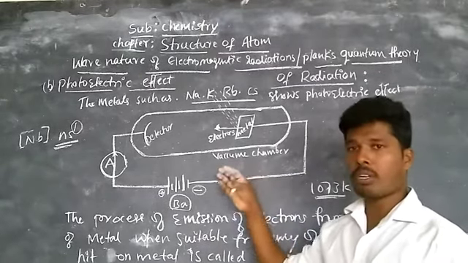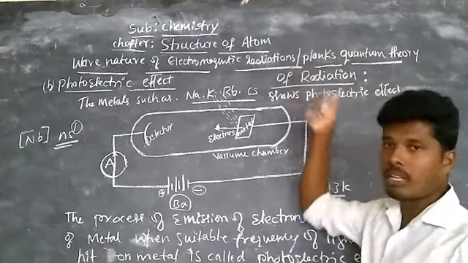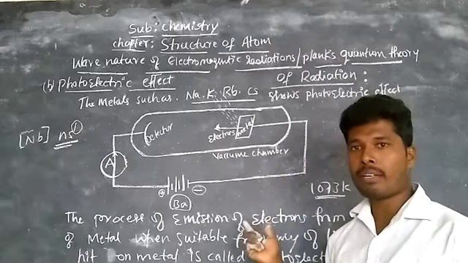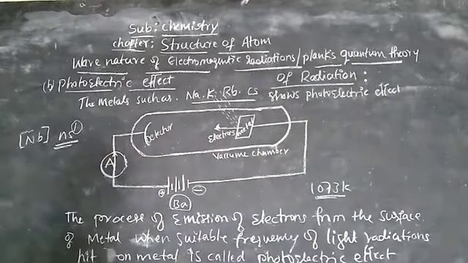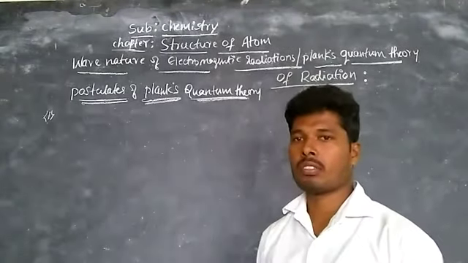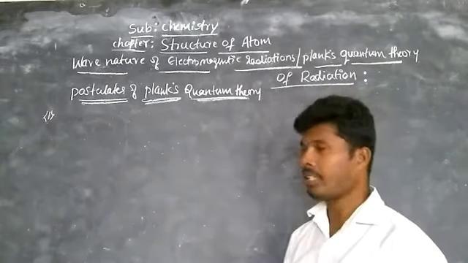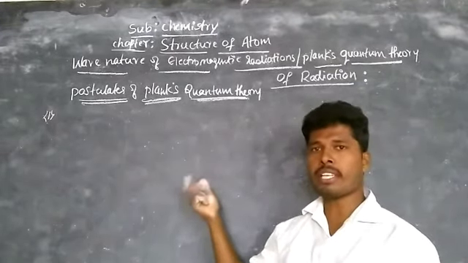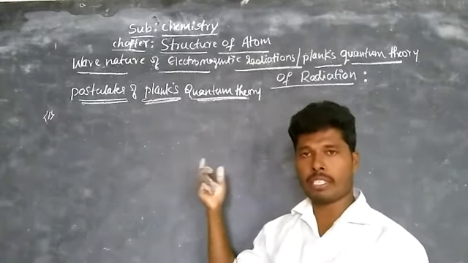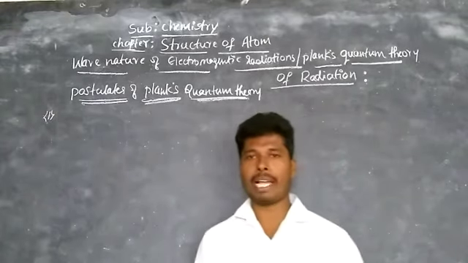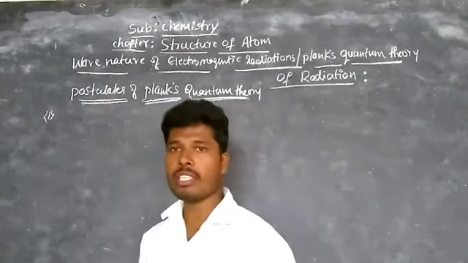Now, by observing these two effects, the photoelectric effect and black body radiation, Planck gave some postulates, called the postulates of Planck's quantum theory, which we are studying now. The first postulate: the radiant energy is emitted or absorbed discontinuously, in the form of small packets of energy called quanta or photons. Very important. The first one, the radiant energy.